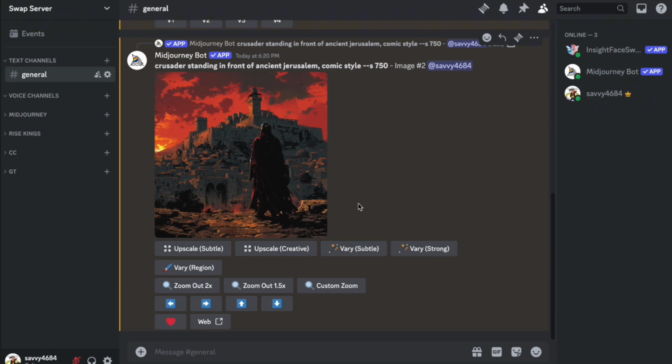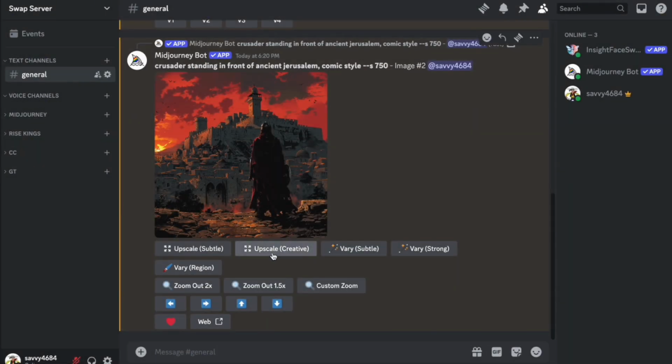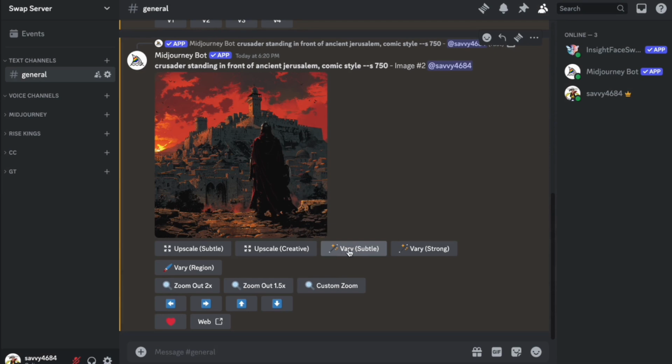Once you have the image upscaled, you now have a couple of options down here. You can upscale it subtly, keeping the image as close to as possible as it is right here, but with higher image quality, or upscale it creatively, which might then change a few details here and there, but at the same time upscaling it to a high resolution. Next up is variation subtle, which might change a few things here or there, and then very strong, which might, for example, result in a different sky formation.